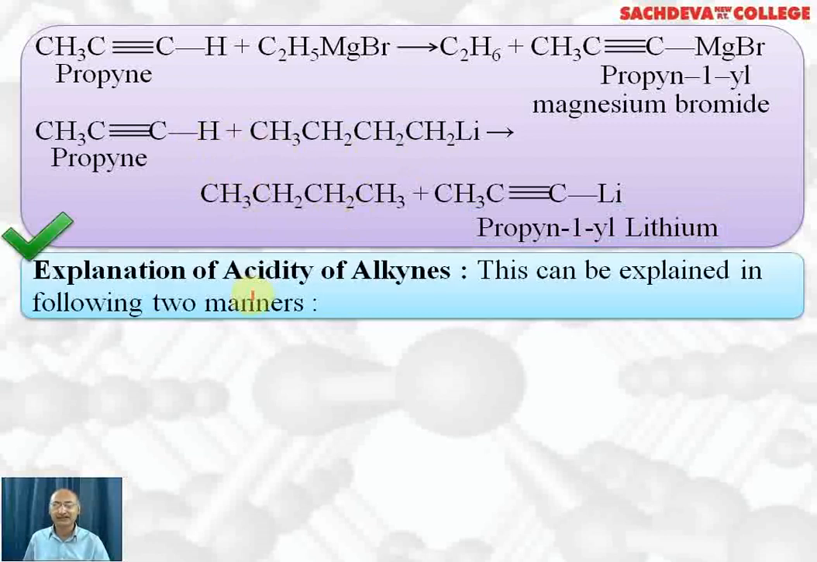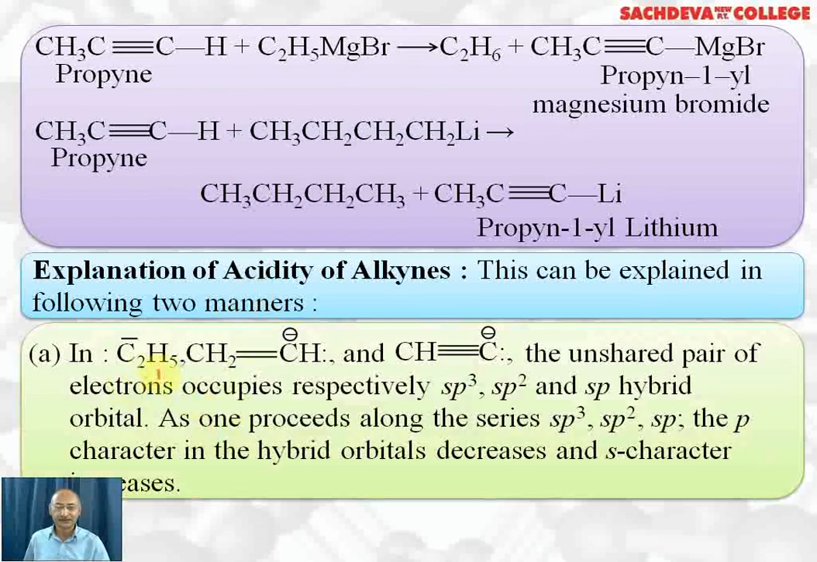Explanation of the acidity of alkynes. This can be explained in two ways. First is ethyl negative, ethylenide negative, acetylide negative. The unshared pair of electrons occupies an sp3, sp2 and sp hybridized orbital. This is sp3, this is sp2 and this is sp hybridized orbital.